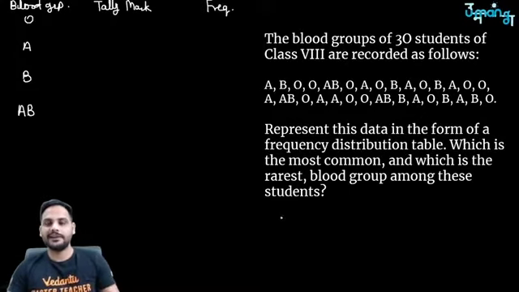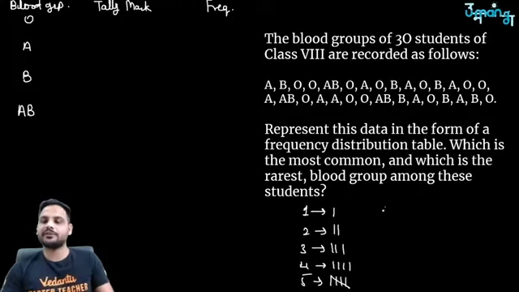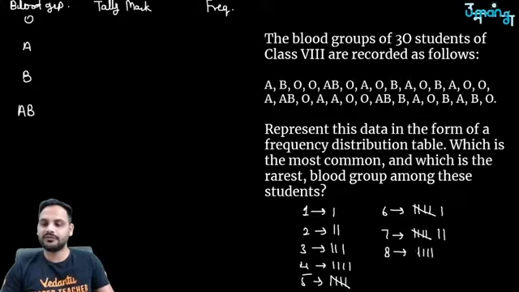So how do you write tally marks? In tally marks, 1 is written like this, 2 is written with two sticks, 3 with three sticks, 4 with four sticks, and 5 is written like this, 1, 2, 3, 4 and the fifth cutting across. Now 6 will be 1, 2, 3, 4, 5 and 6. 7 will be 1 to 7, 8 will be 1 to 8, 9 will be 1 to 9, and 10 will be 1 to 10.